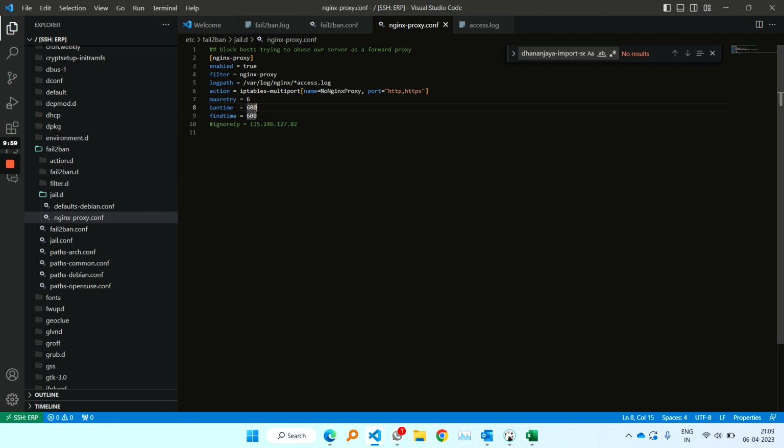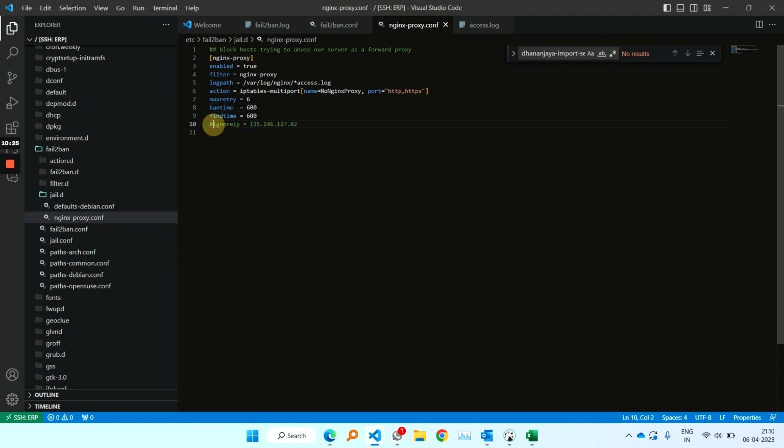And how much time should be given for those retries, that is 600. 600 means 60 into 10, means 10 minutes total. So 10 minutes we are giving. Similarly, the find time is 10 minutes, and ban time is also 10 minutes. Means once it gets banned, it will be unbanned only after 10 minutes.